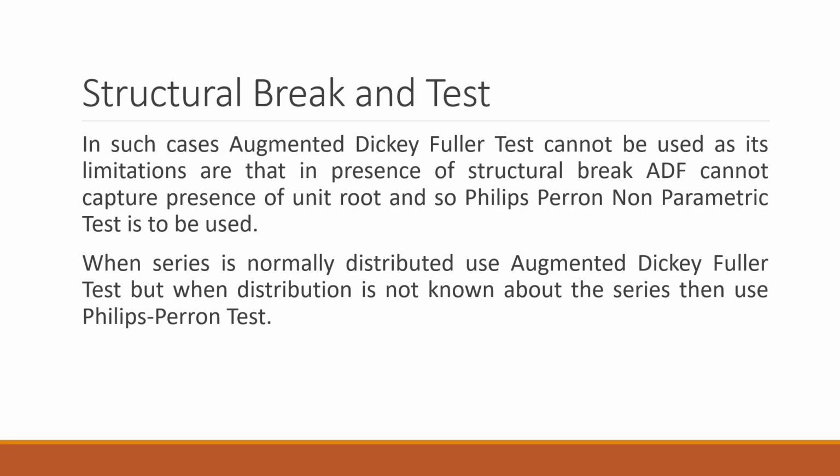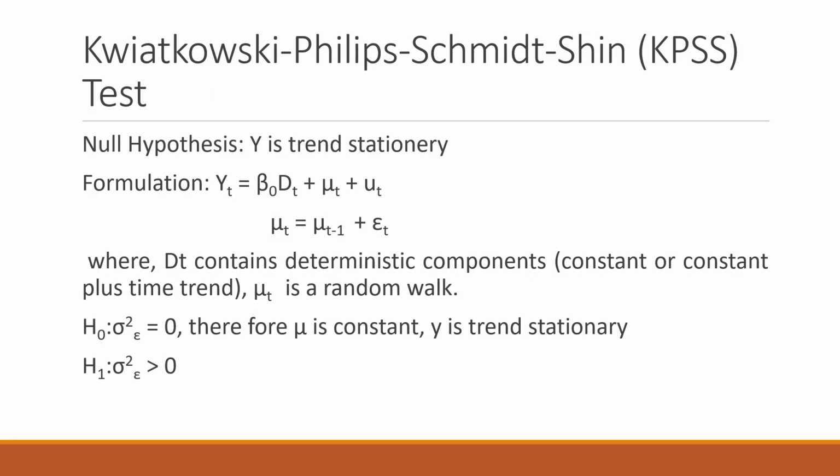When the series is normally distributed, use ADF. When the distribution is not known, we use Phillips-Perron's test. Then there is the Kwiatkowski-Phillips-Schmidt-Shin test, that is the KPSS test. Here the null hypothesis is a little bit different. It is reverse, and you have to remember this. Our null hypothesis in the case of the KPSS test is that our series is stationary.